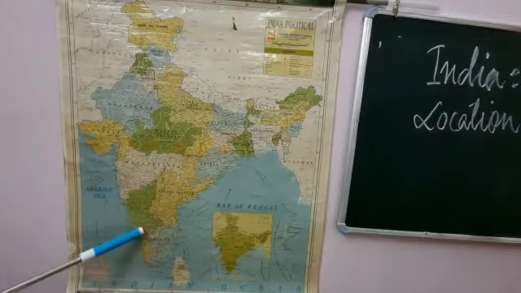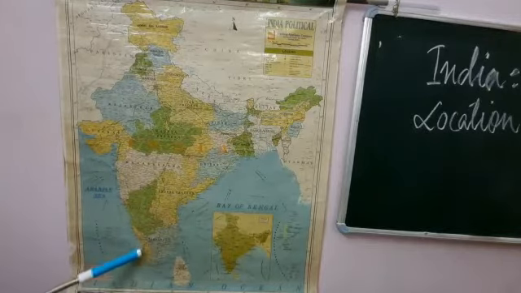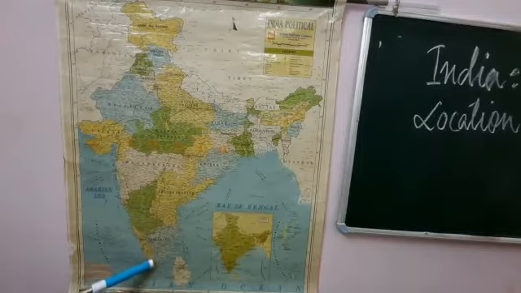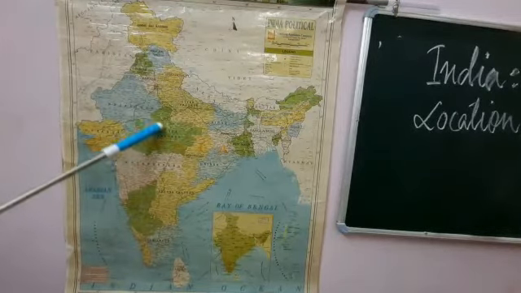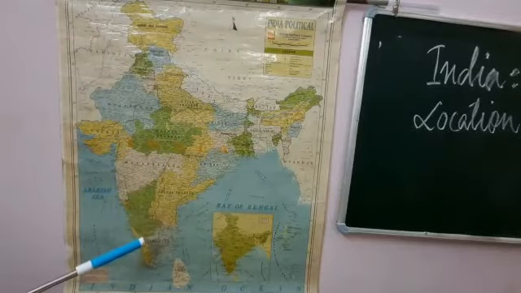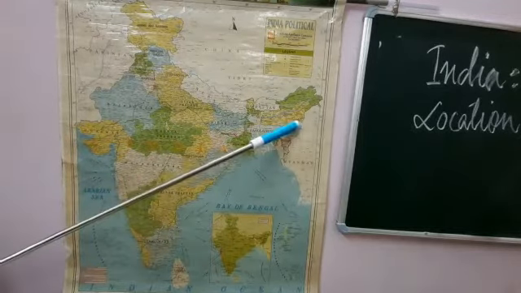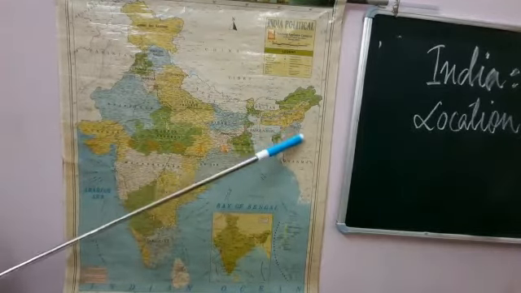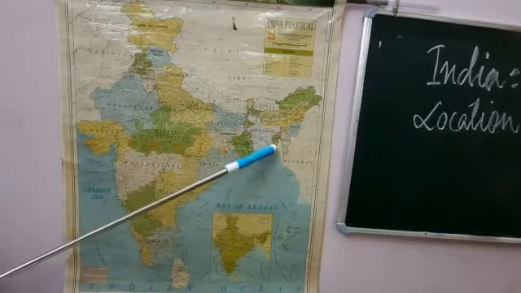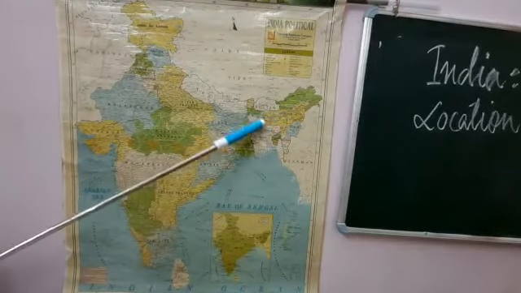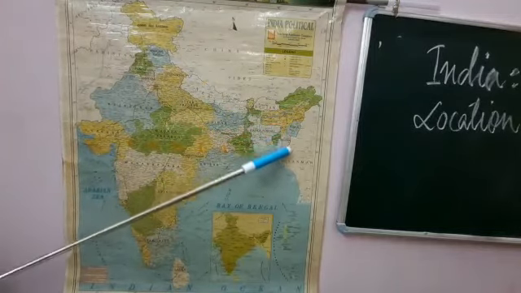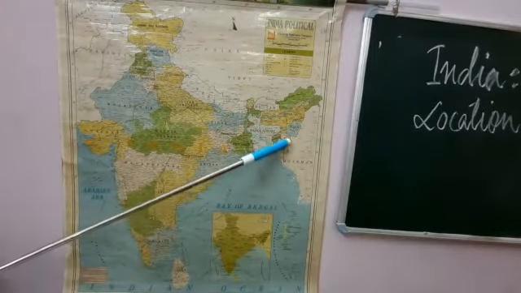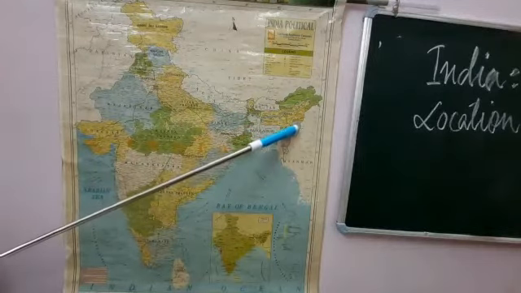Kerala, capital Thiruvananthapuram. Madhya Pradesh, capital Bhopal. Manipur, capital Imphal. Meghalaya, capital Shillong. Mizoram, capital Aizawl. Nagaland, capital Kohima.